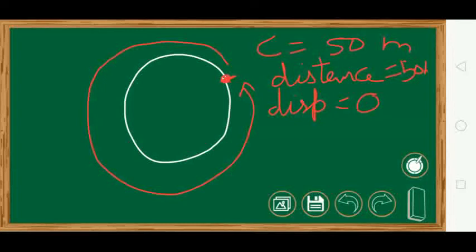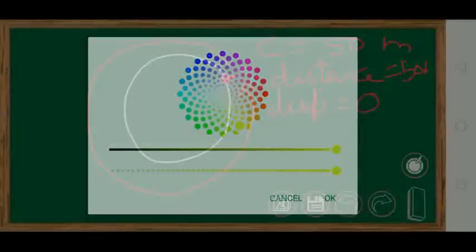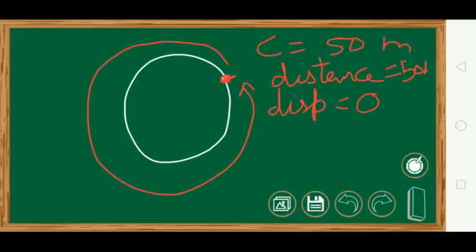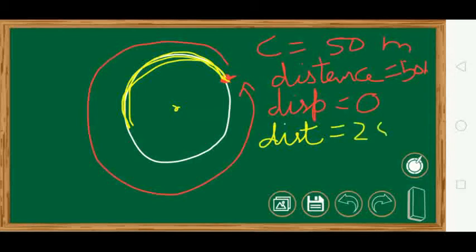Now one more example. Suppose the person starts from here, and say this is the center of the circle. Starts from here and comes here and stops. This is how much? That is half a circle. So what will be the distance of half circle? Distance will be half of 50, that is 25.